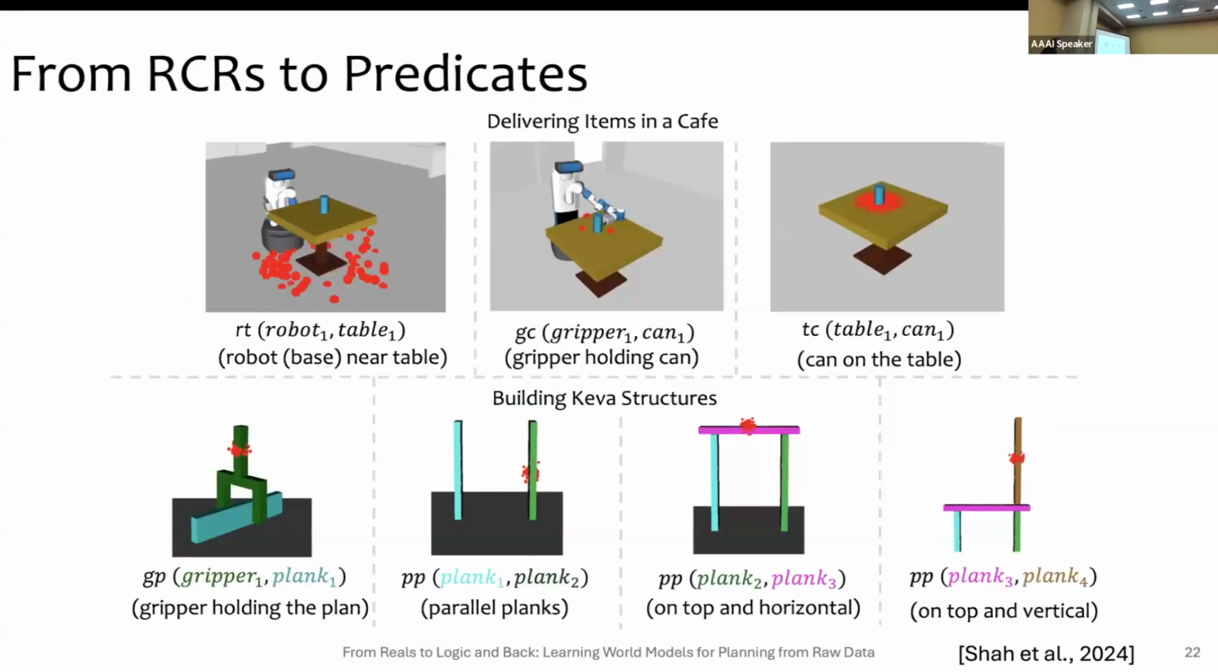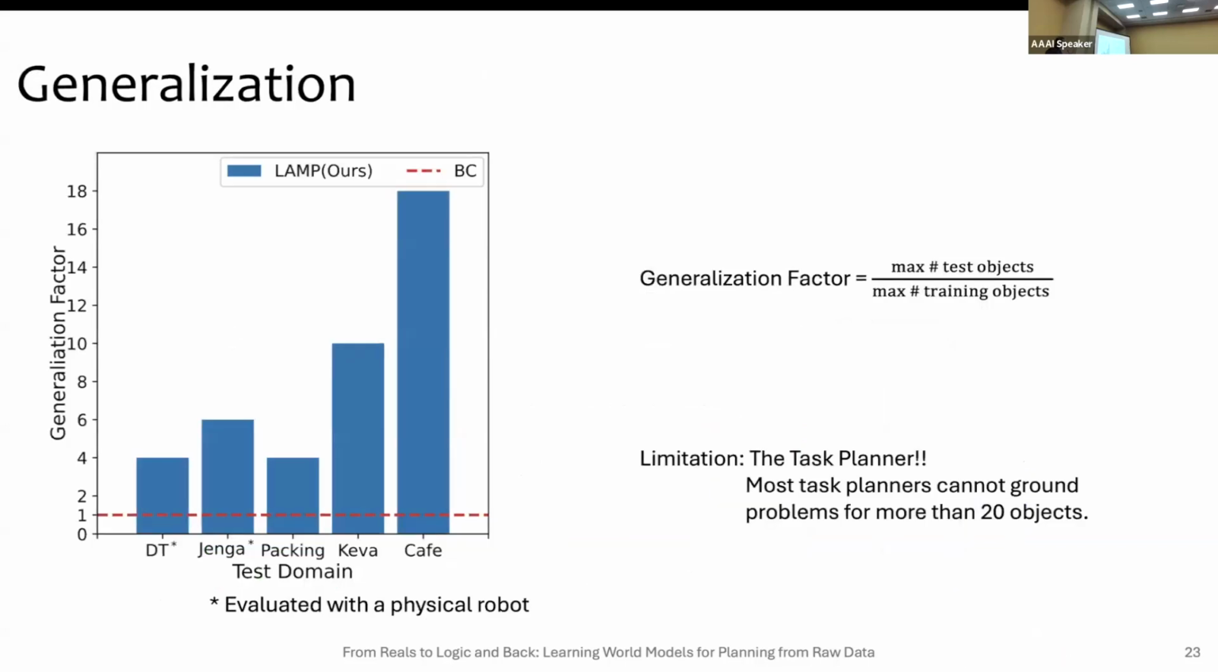So here are some of the relations that we were able to learn. You can see we were really able to learn settings where the robot has to be near the table, or the robot arm has to be very near to the object to grasp it. Similarly with Kiva planks, we were able to learn what parallel means and what on top means. And a few empirical, statistical results. So here is the generalization result.